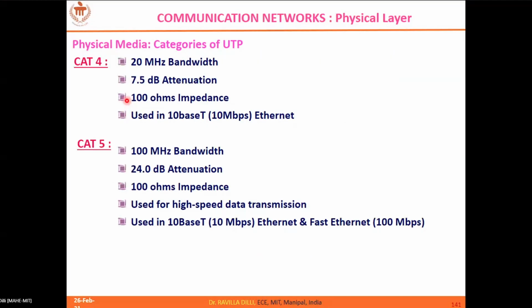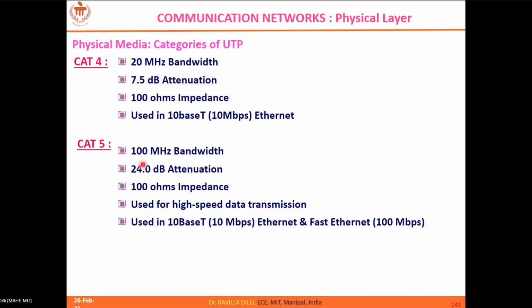You can see category 4 and 5 where you have 20 megahertz of bandwidth. The attenuation is a little less, and it is also used for LAN cables. In 10 base T, 10 refers to 10 megabits per second, base refers to baseband signal, and T refers to twisted pair cable.